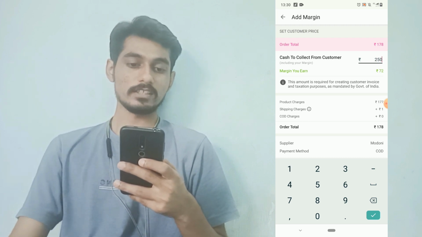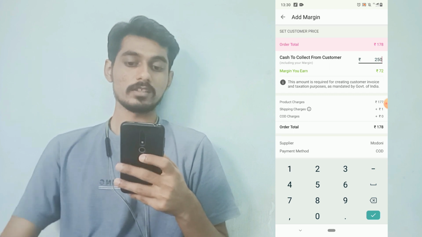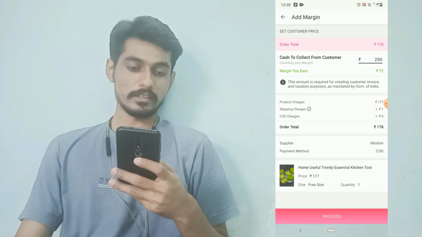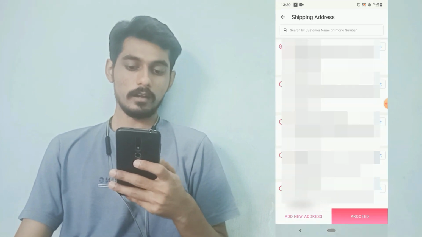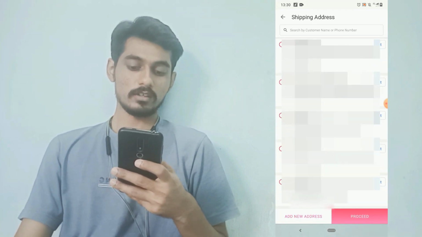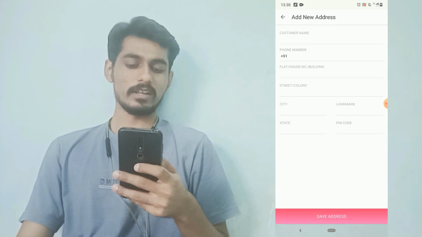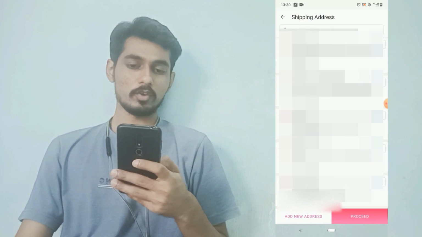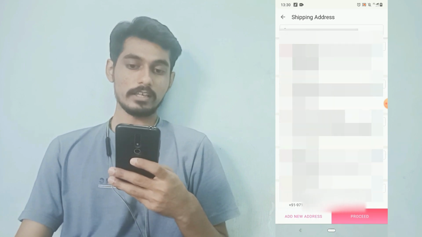So here you can see simply 72 rupees is my margin. Now simply proceed, and here you have to give the address. So simply fill these details and save the address. I am not doing these things, and simply click on proceed.